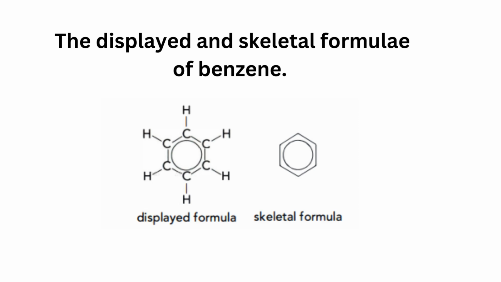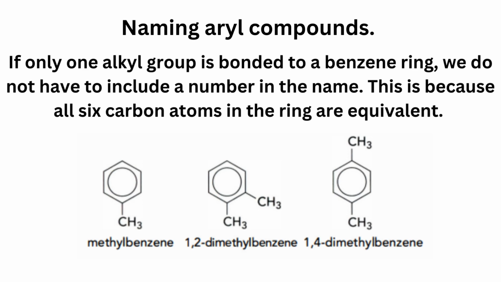The displayed and skeletal formulae of benzene is shown here. How to name aryl compounds. If only one alkyl group is bonded to a benzene ring, we do not have to include a number in the name. This is because all 6 carbon atoms in the ring are equivalent. Example: methylbenzene, 1,2-dimethylbenzene and 1,4-dimethylbenzene.